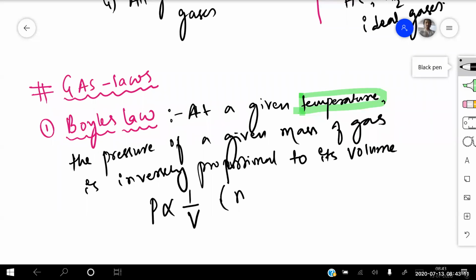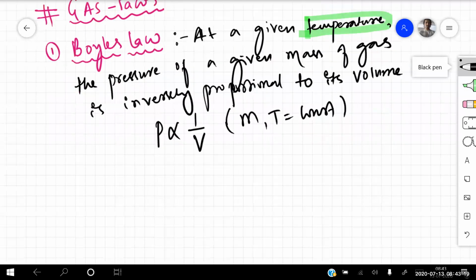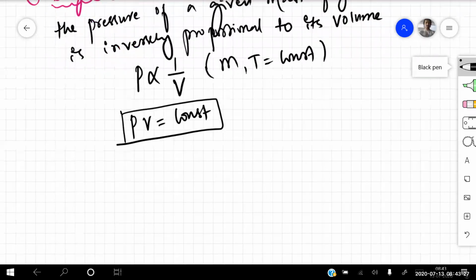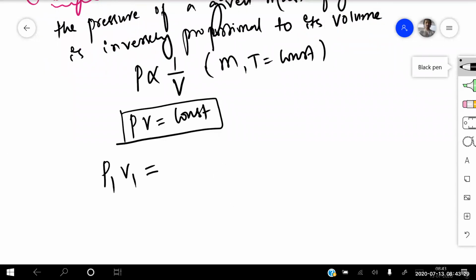Keeping mass and temperature constant, I can write this as PV is equal to constant. So if I'm talking about two different gases, then I can write this as P1 V1 is equal to P2 into V2.